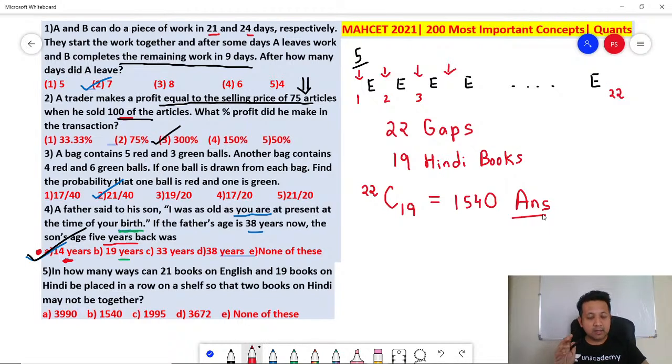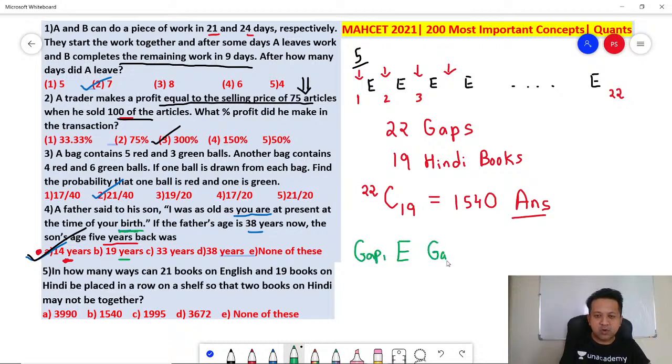Did you get it? Remember, 21 English books means 22 gaps. If anyone has a confusion regarding that, think about it. If there is one English book, how many gaps? This is gap 1. This is gap 2. So if one English book, you will have 2 gaps. Can you see? Number of gaps is 1 more than the books.